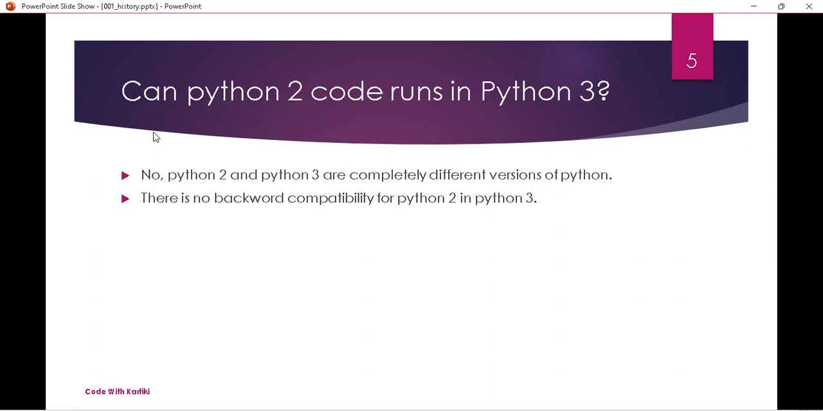So next, you may have doubt that can Python 2 code run in Python 3? So answer is no. Python 2 and Python 3 are completely different versions of Python. So there is no backward compatibility of Python 2 in Python 3. So you can't run your Python 2 code in Python 3. So this is the answer of this question. If you want to run any code which is written in Python 2, you should have Python 2 installed, and for Python 3 code you should have Python 3 installed.